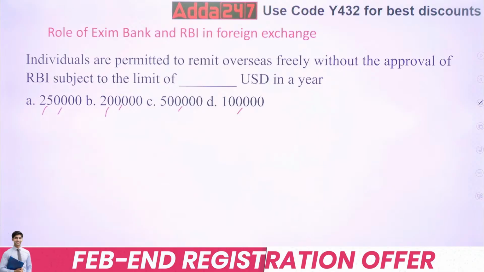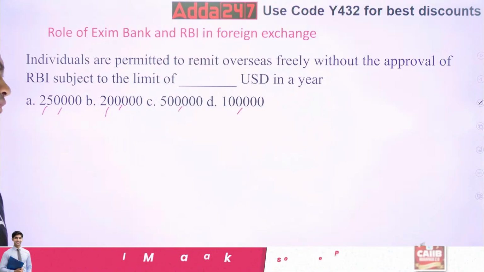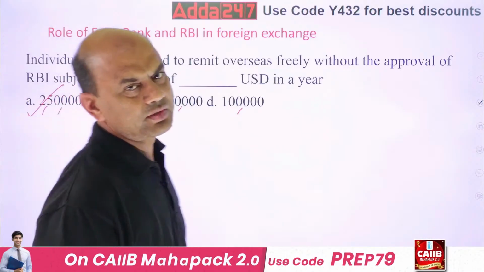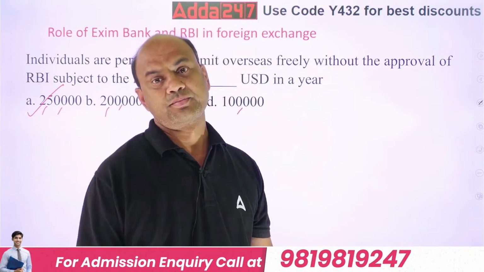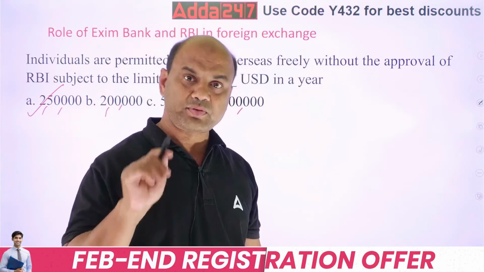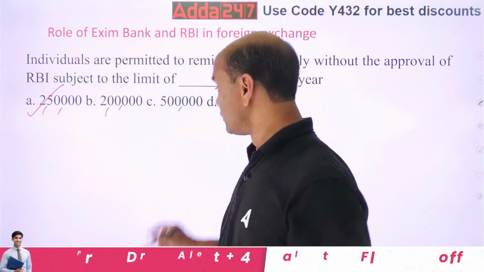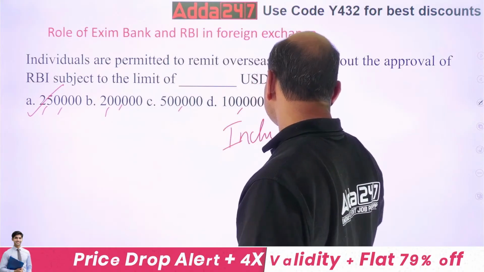The amount is 2,50,000. Under LRS you can remit 2,50,000 outside per person per financial year. It includes minors also. Kindly note, very important part.